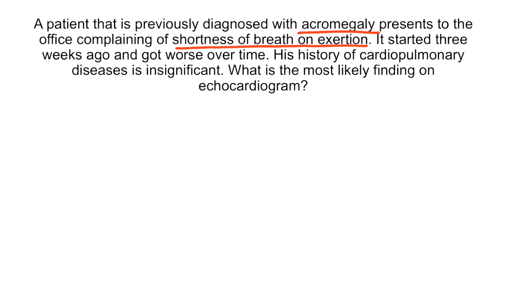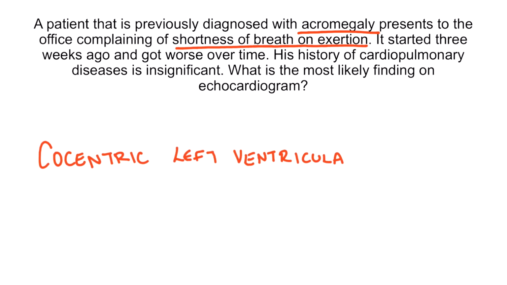We know that acromegaly can lead to left ventricular hypertrophy, which is exacerbated further by hypertension that is likely to be found in acromegaly as well. Diastolic dysfunction can ensue, and a patient can present with fatigue and worsening dyspnea on exertion. So the most likely finding on echocardiogram of this patient is concentric left ventricular hypertrophy, and this could be complicated later by heart failure and arrhythmias.